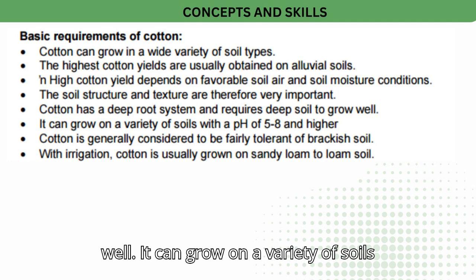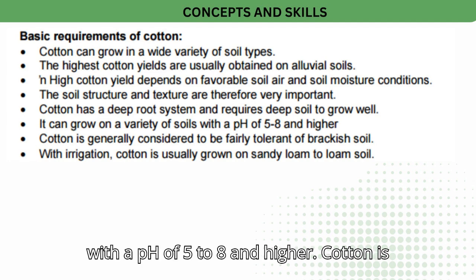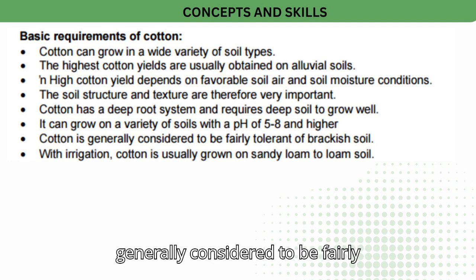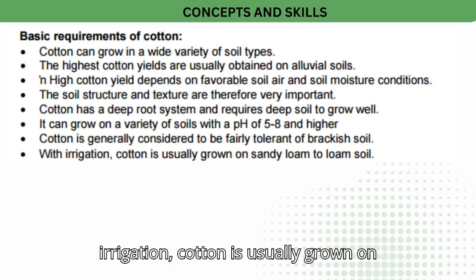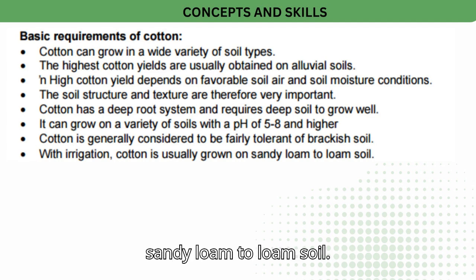It can grow on a variety of soils with a pH of 5 to 8 and higher. Cotton is generally considered to be fairly tolerant of brackish soil. With irrigation, cotton is usually grown on sandy loam-to-loam soil.